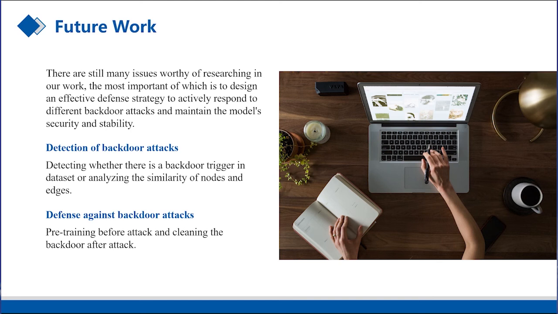In general, it can be divided into the following 2 aspects. Detection of backdoor attacks. Through the research of the attacks, we can find the attackers' similar destructive behaviors, such as the strategy of modifying the dataset. We can start from the anomaly detection of the dataset, detecting whether there is a backdoor trigger in the dataset, or analyzing the similarity of nodes and edges. It can detect abnormal nodes and edges to troubleshoot backdoor triggers.